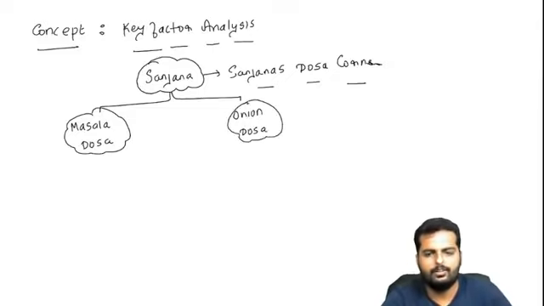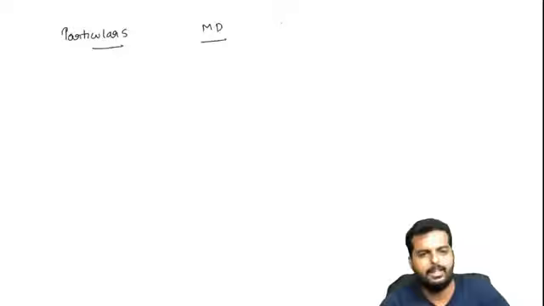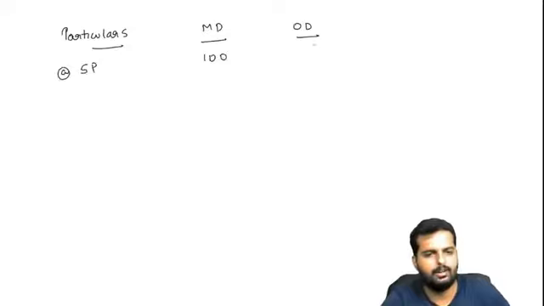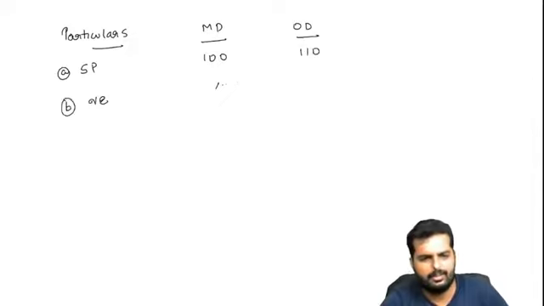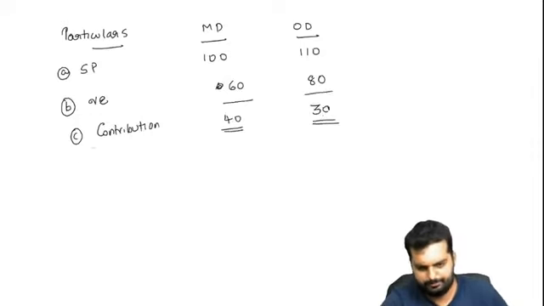Alright. So I'll just give you some details about masala dosa and onion dosa, particulars. I'll call it as MD, OD. Let us say the selling price of masala dosa is 100. Onion dosa, how much is the selling price here? Is it more or is it less? Let's keep it as 110. Variable cost, let us say, is 60. Here, let us say it is turning out to be 80. Contribution per dosa is, let us say, 40. And here, let us say it is 30.